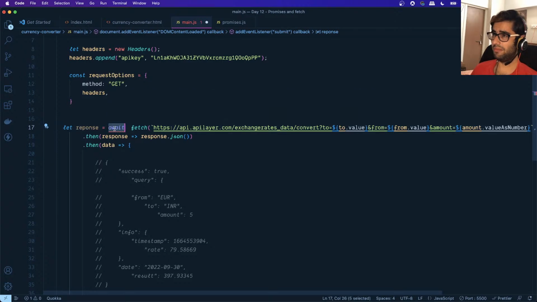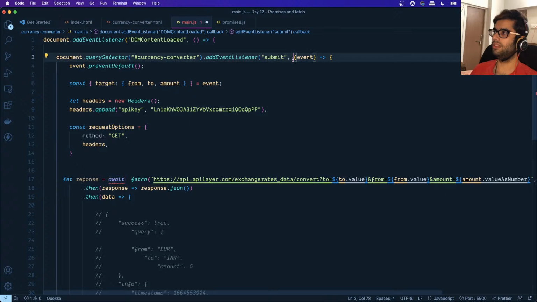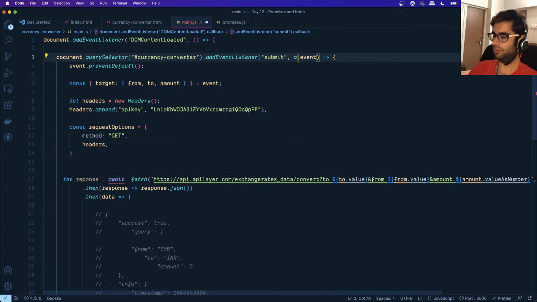Now we have made use of this await keyword, right? Since we have made use of this keyword, the function within which we are writing this await statement needs to be asynchronous, right? So this is the function inside which we have this await statement. So just before this, we will write async. Okay, so you can see that red squiggly line has disappeared.